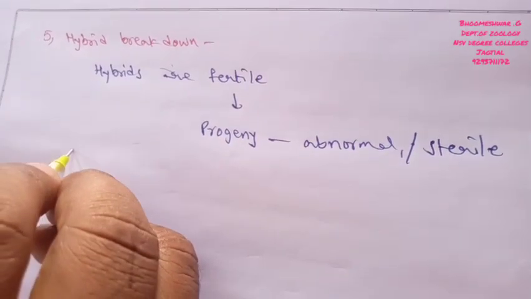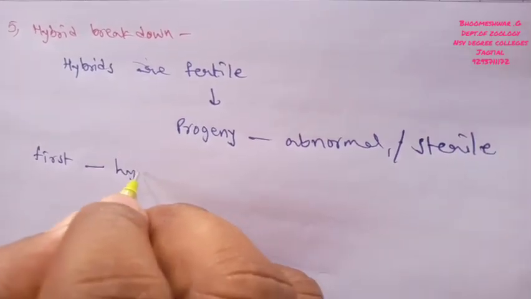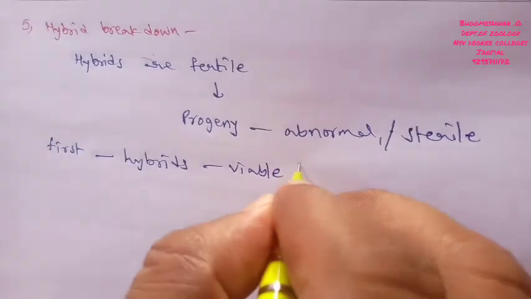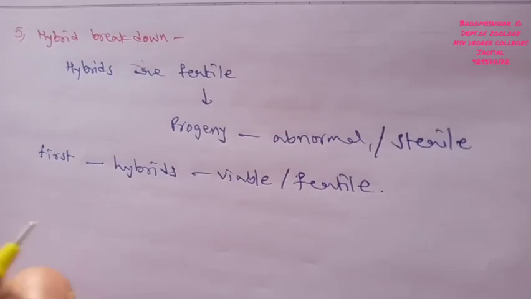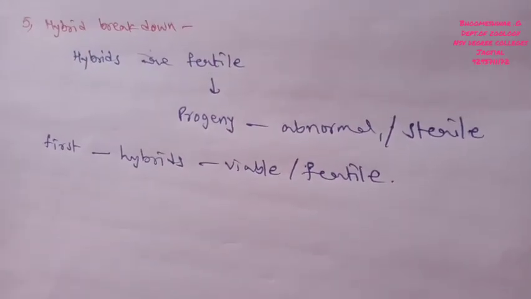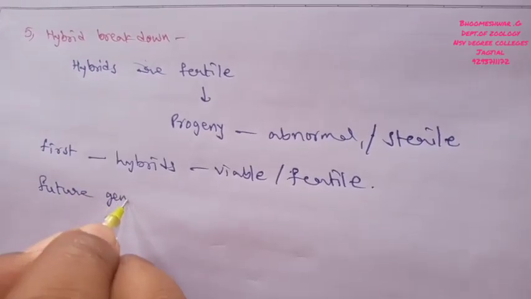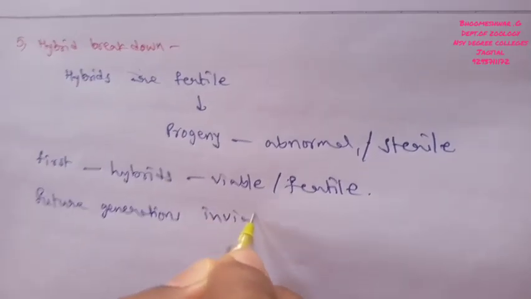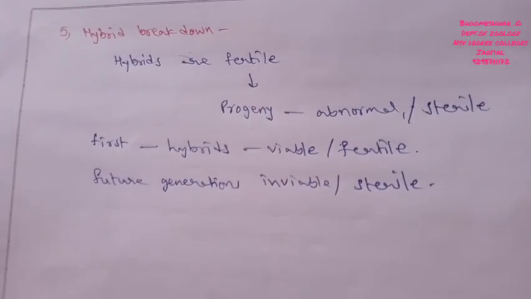In some rare cases the first generation of hybrids are viable and also fertile, but in the majority of cases the future generations are inviable or sterile. That is why they can't produce the next generation.